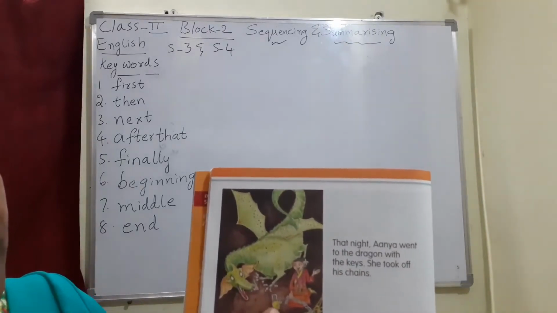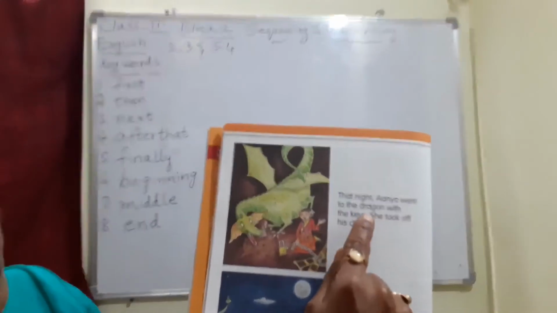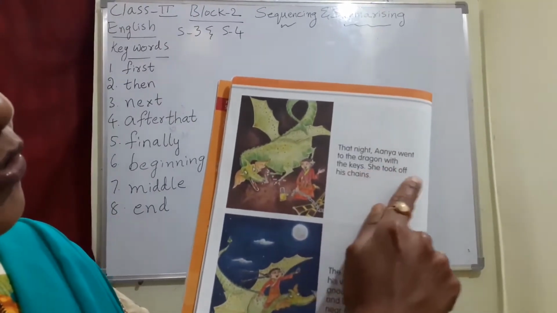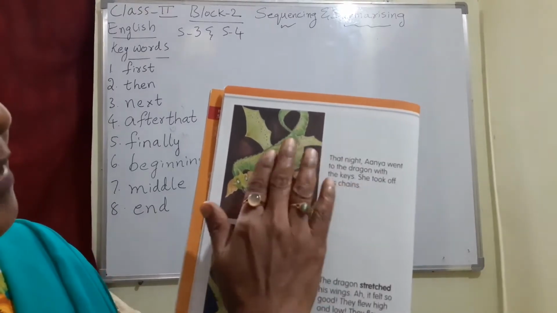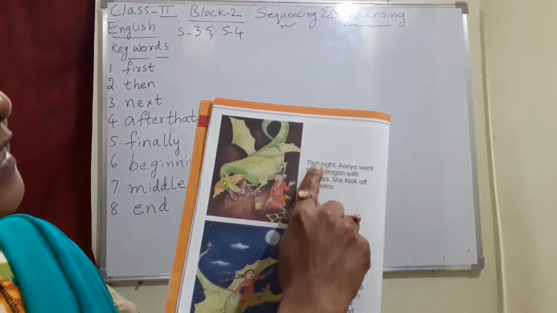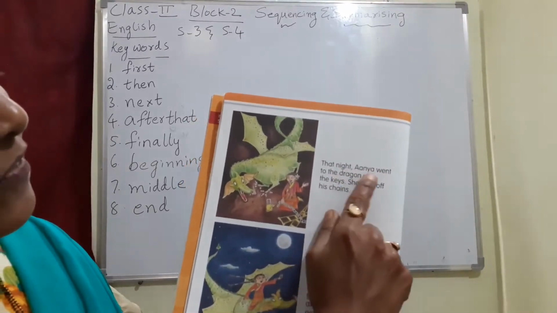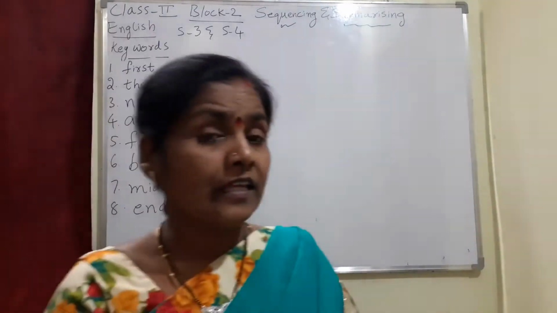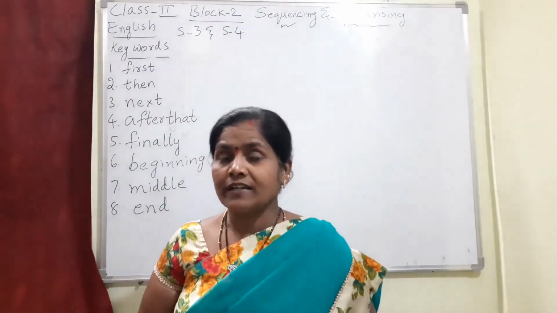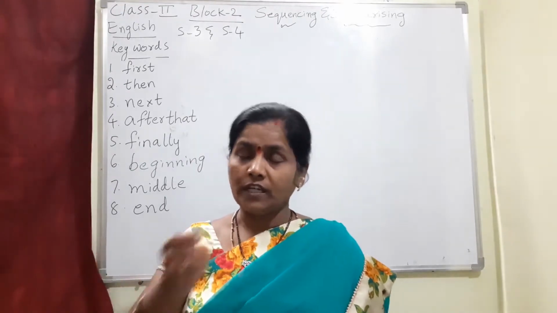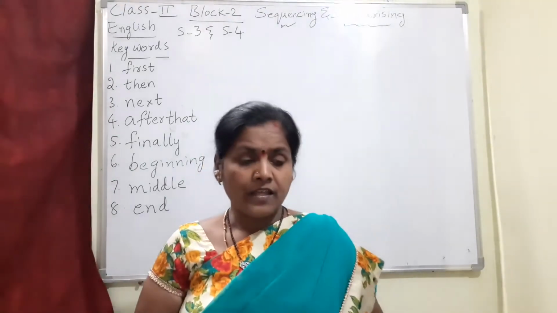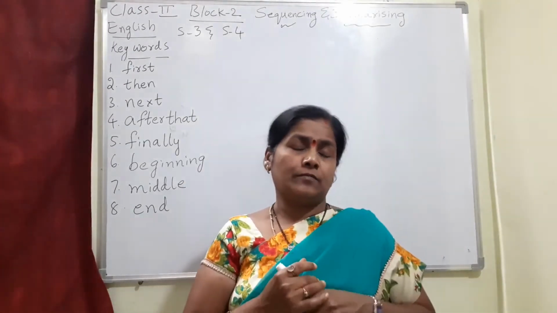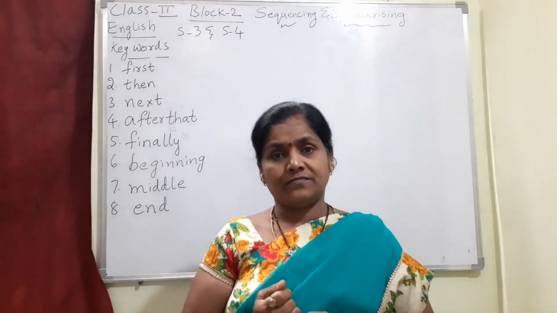What happened in this picture? Here what is given? That night Anya went to the dragon with the keys. She took off his chains. That means Anya went to the dragon because the dragon was chained. She removed the keys. Now tell me, which part of the story is that?